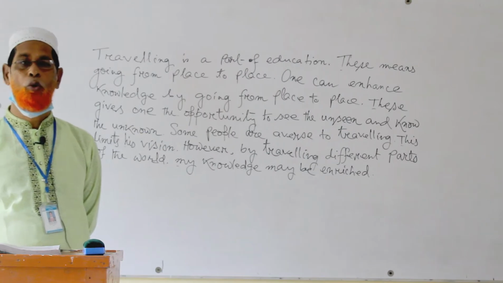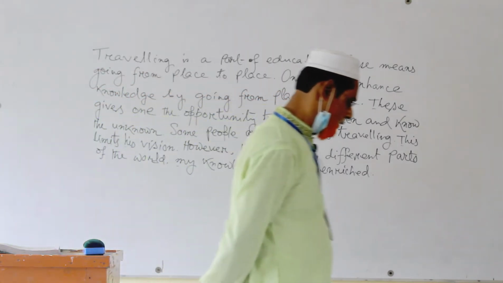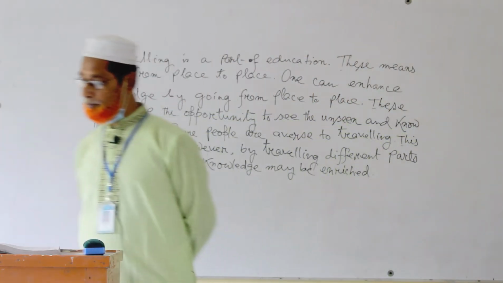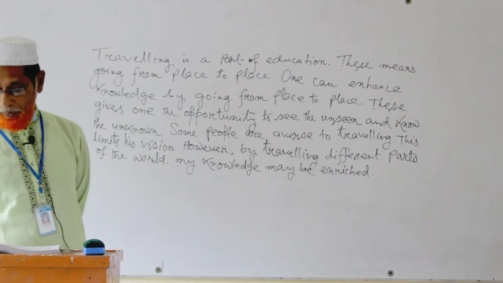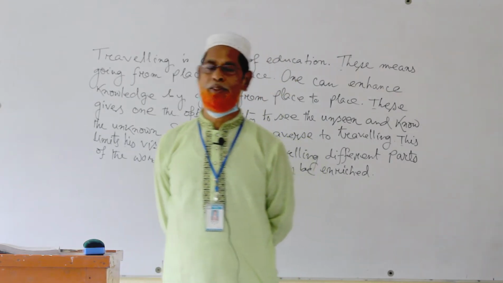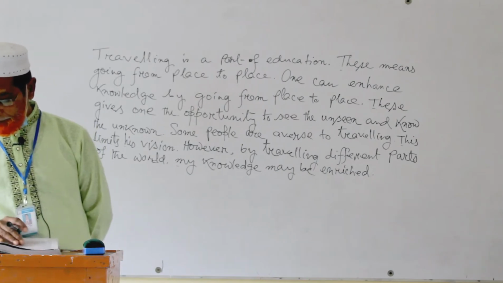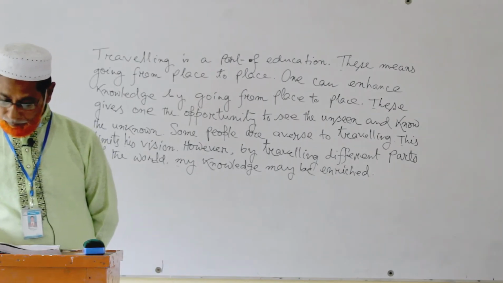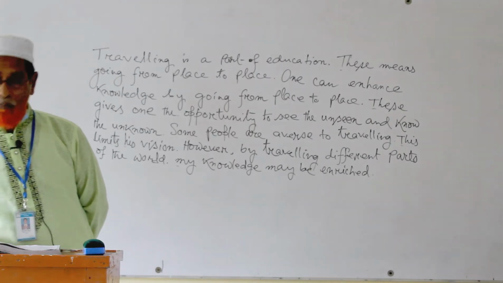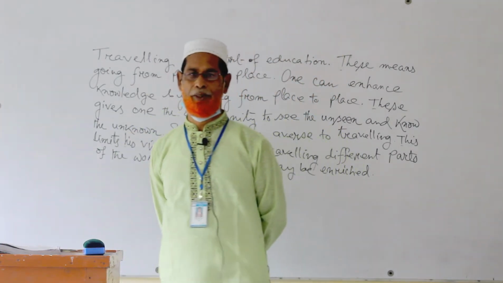What, who, when, etc. And number 5, distributive pronoun, that means distribute something, divide something. That means each, either, neither, etc.